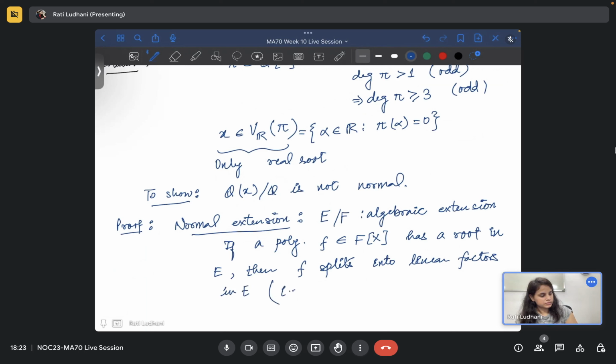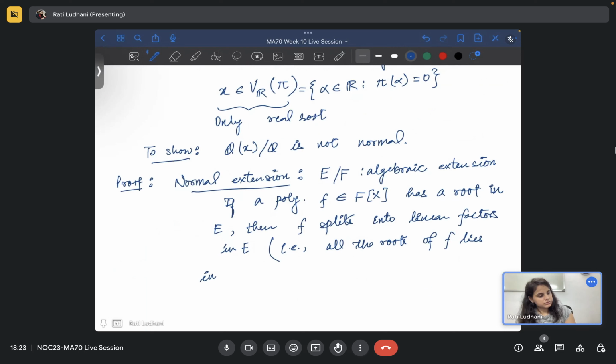That is, all the roots of f lie in E itself. So there is a hypothesis for this definition, that at least one root is there. If there is a root, then all the roots should be there.